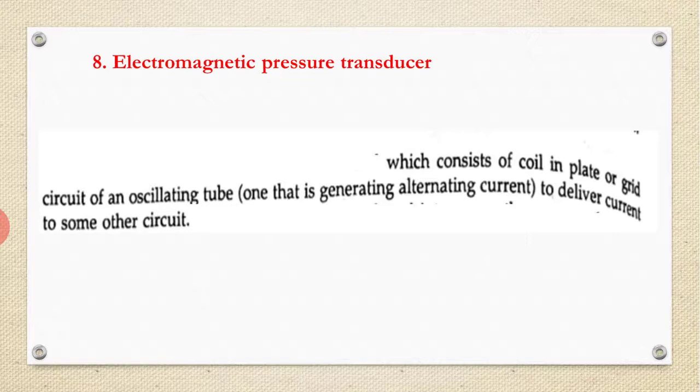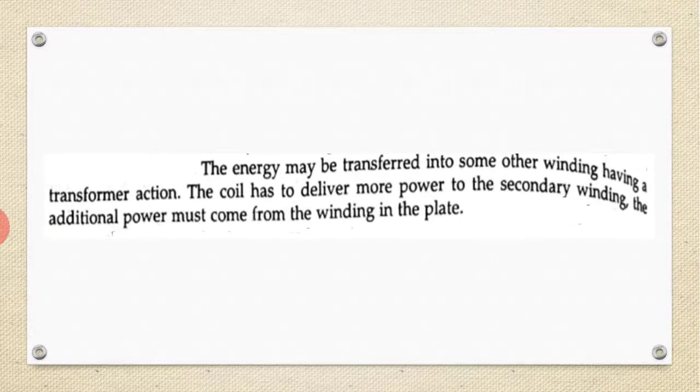Okay, let us have here a coil in the plate circuit of an oscillating tube to deliver current to some other circuit. The energy may be transferred into some other winding having a transformer action. So the energy is transferred due to the transformer action.